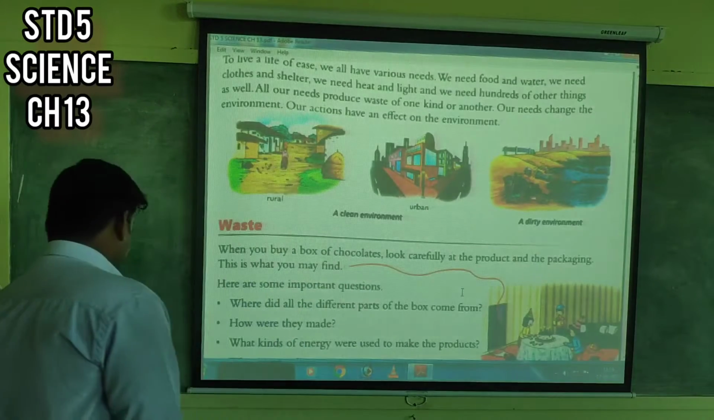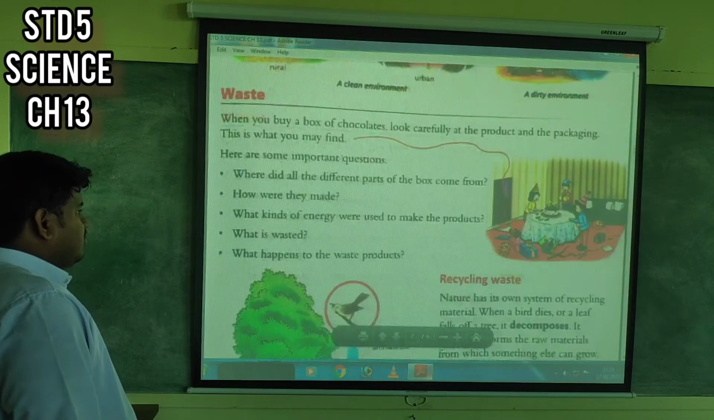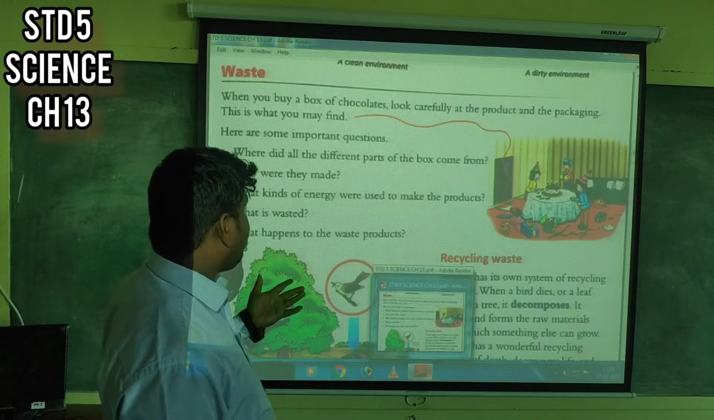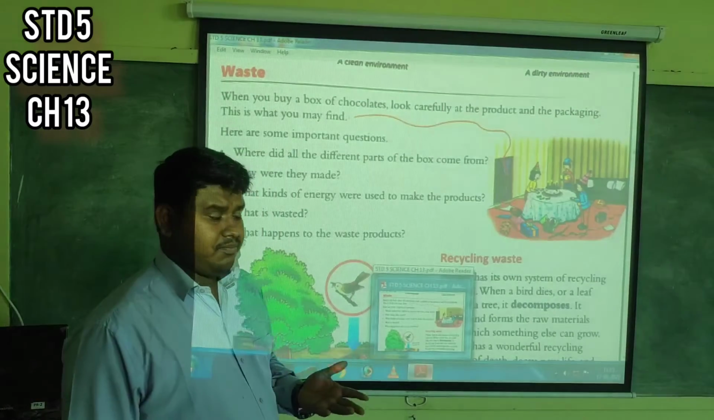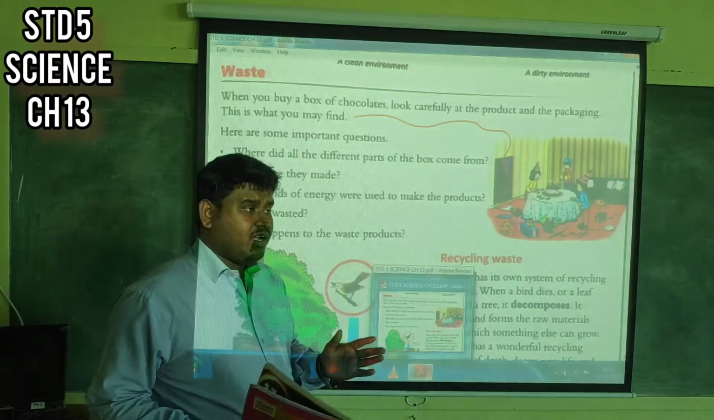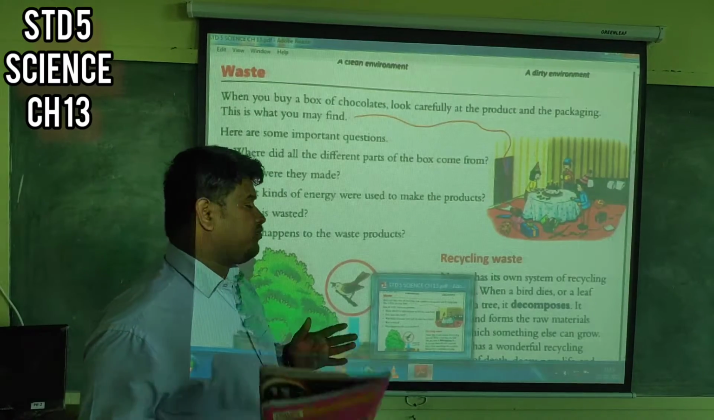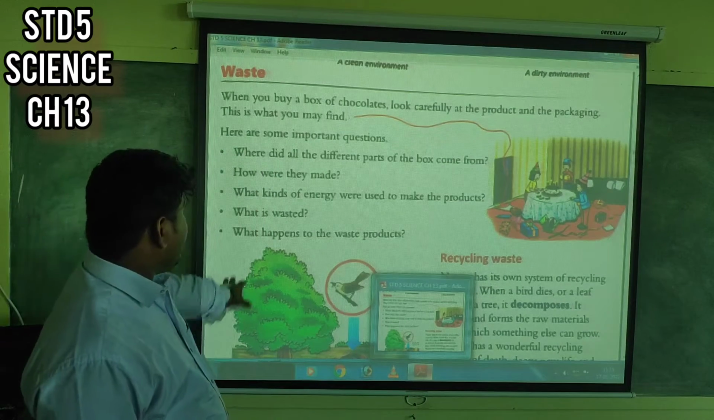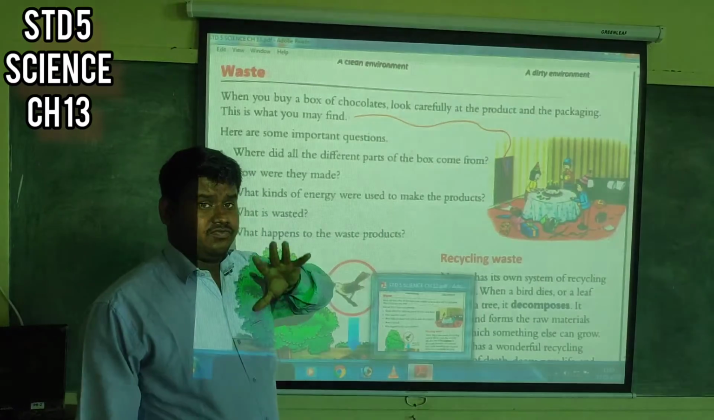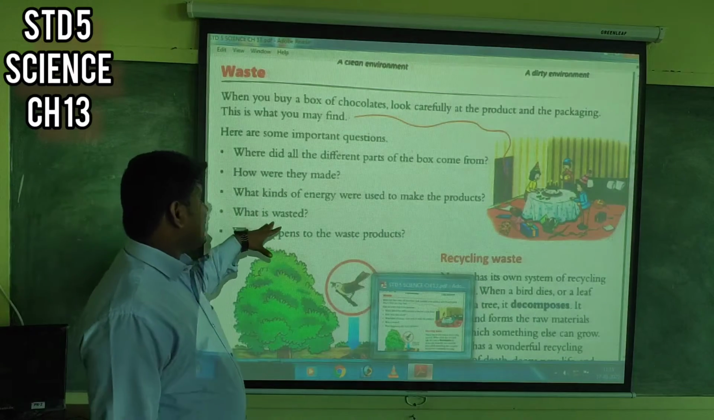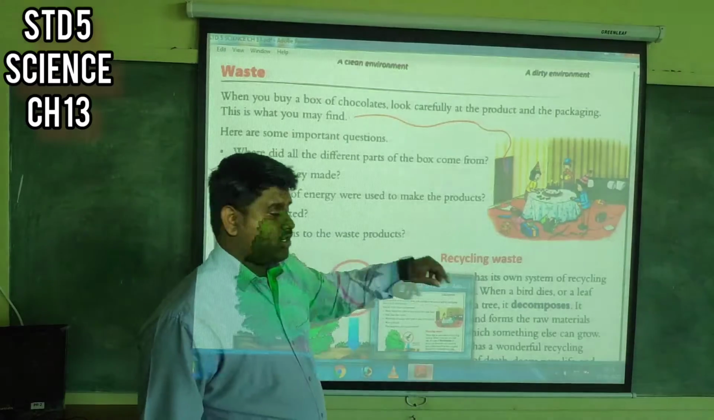So here are some important questions. If a box is prepared, where did all the different parts of the box come from? Then how are they made? How are the materials made? What kinds of energy are used to make these products?